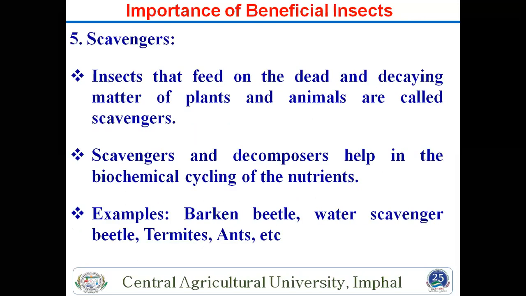Then another is scavenging, which means feeding on the dead or decaying matter of plants or animals. That's why it's known as scavenging. This is also an important characteristic of insects, and they are beneficial for controlling dead or decaying matter, like termites, bark beetles, and water scavengers. Some ants also do this. That is also important for controlling dead or decaying plant matter. This is also an important character.